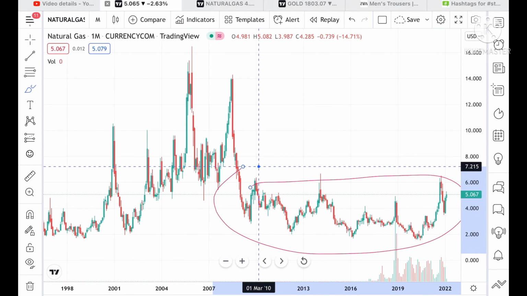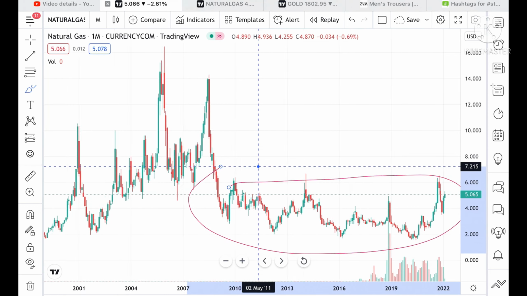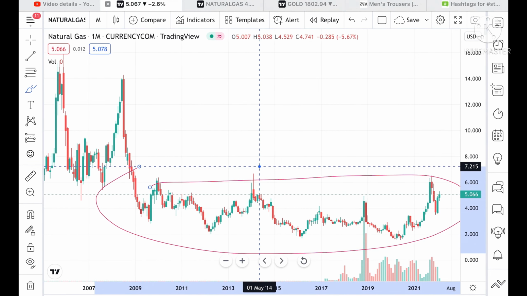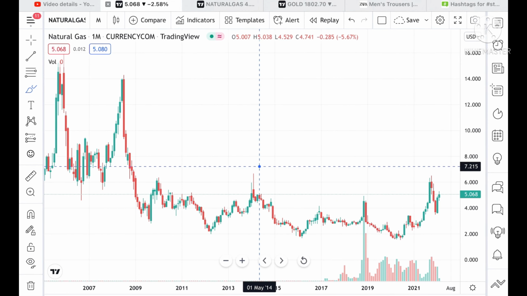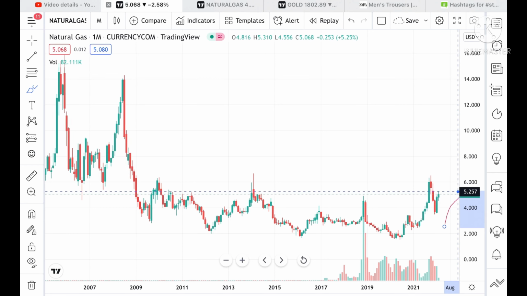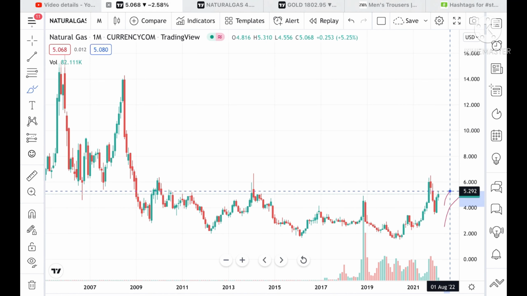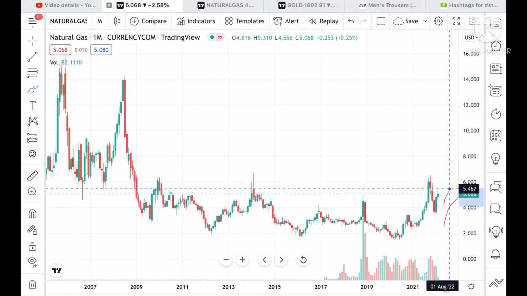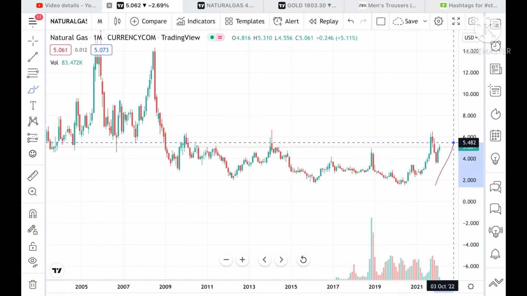Now looking at the chart, suppose the price sustains this level. It is currently trading around 5.068, and if the price sustains this level, we can see it go higher to a level of 5.257. If the price sustains above this level, then we can see a level of 5.292, and from there a level of 5.358 and a level of 5.482.